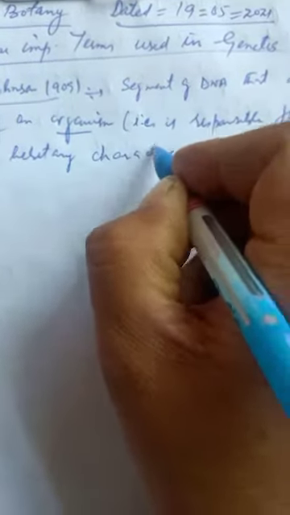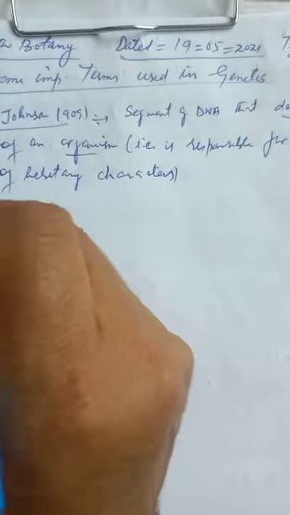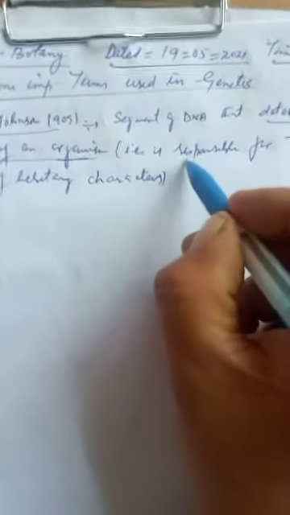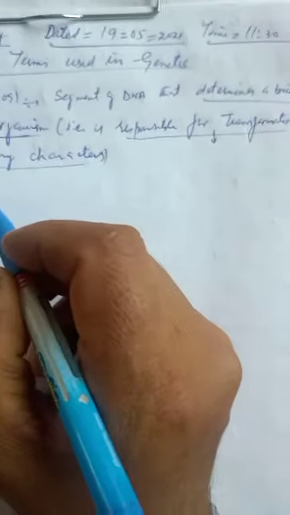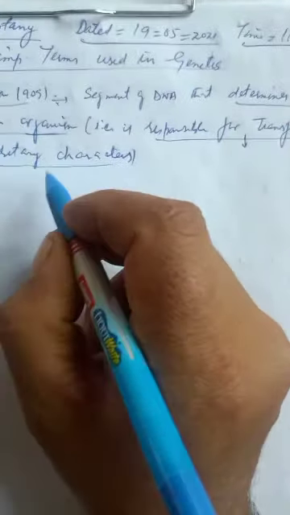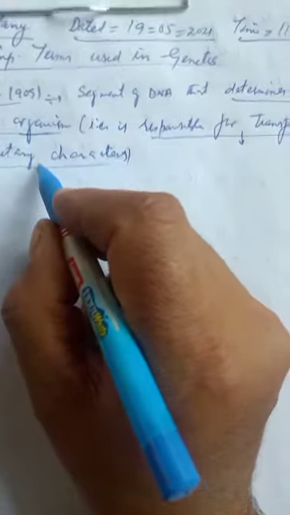It is responsible for transmission of a character from parents to offspring, and also for expression of that hereditary character in the offspring.